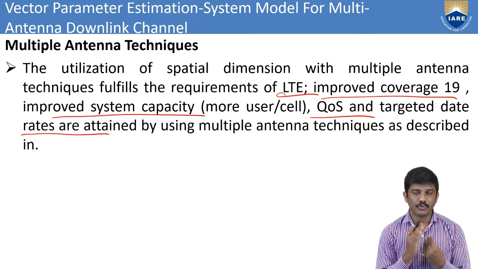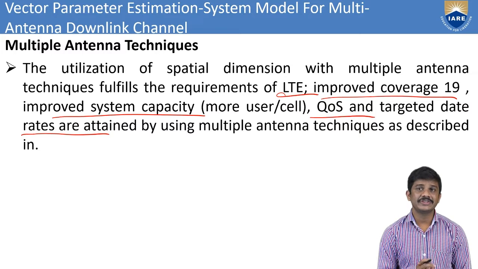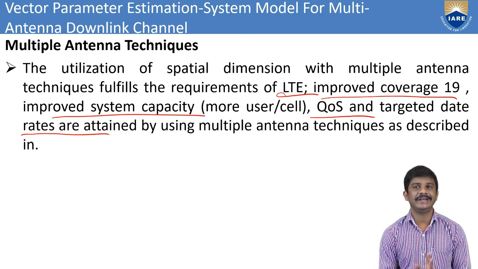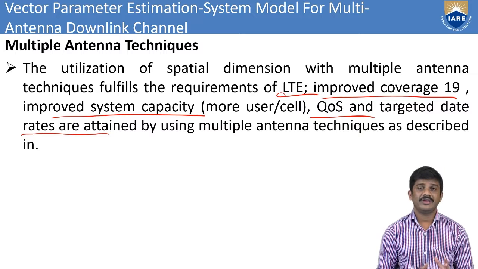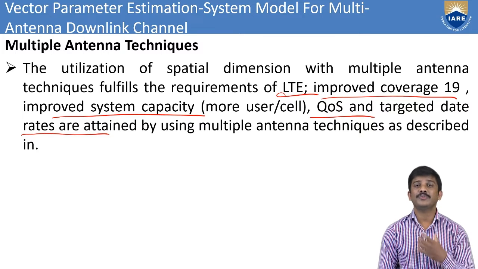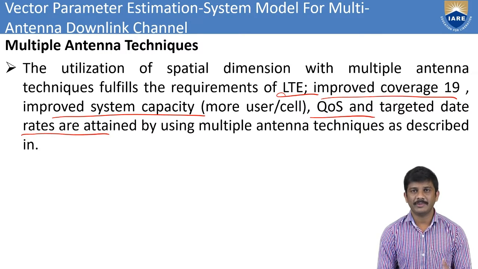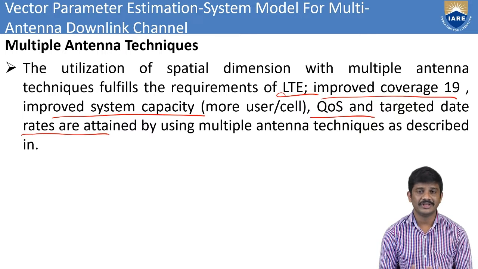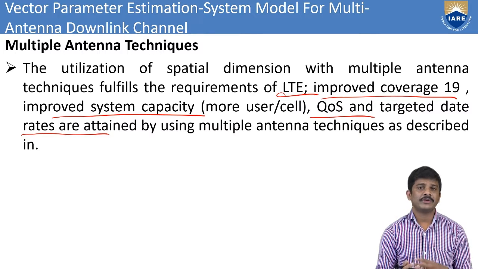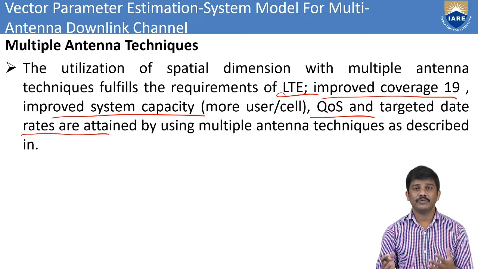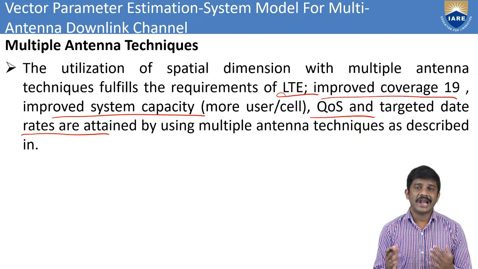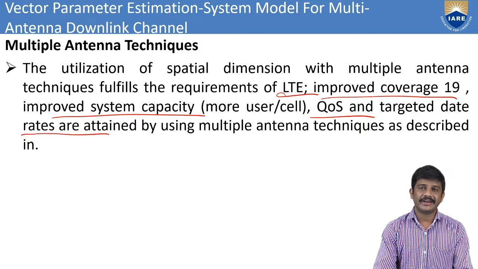Whenever you go with the multiple antenna techniques we can fulfill the requirements of LTE, and with multiple antennas we can give improved coverage and also improve the system capacity. We are taking the quality of service, and with the use of multiple antenna techniques we can attain the targeted data rates.